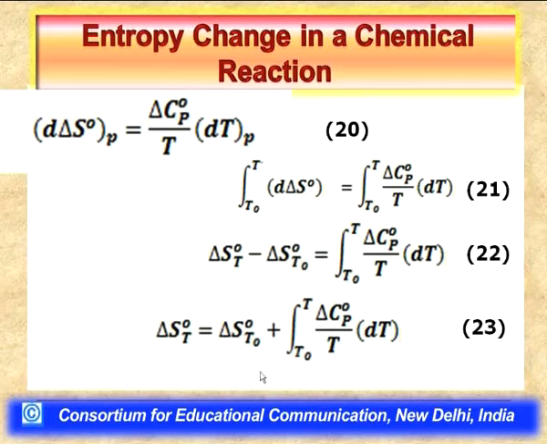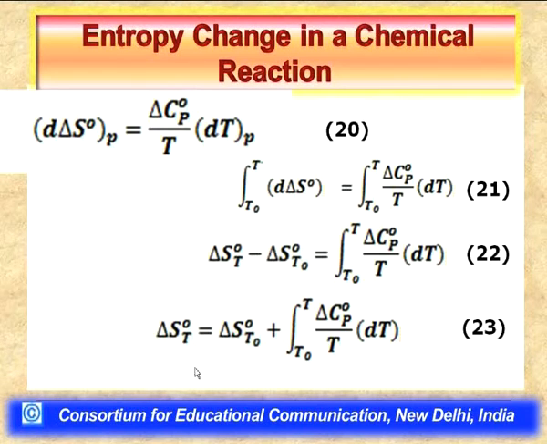So, now this delta S standard at T naught is nothing but the entropy change of a particular reaction at a temperature T naught. T naught is that temperature at which its value we do know, and we can add to this the evaluated value of the integral term, and the addition of the two terms then determines the entropy change of the reaction at another temperature T.